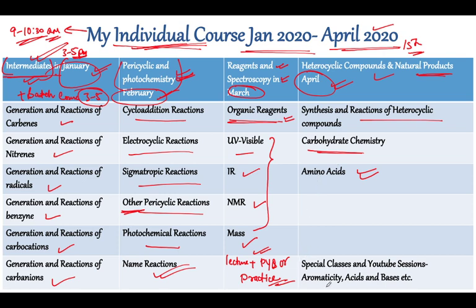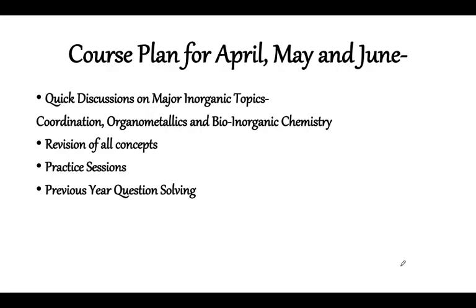Okay, and the easier topics, like aromaticity, acids and bases, and so on, will be covered in special classes and YouTube sessions. So that was the course plan for the month of April, and next, the course plan for the months of May and June.